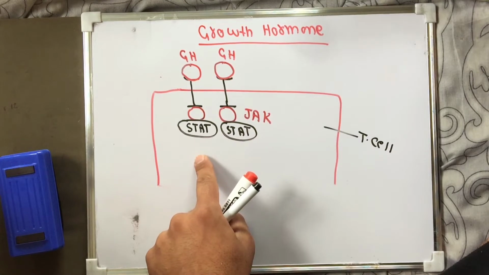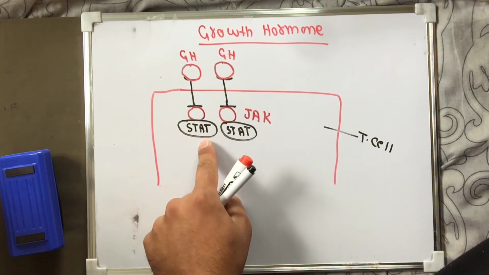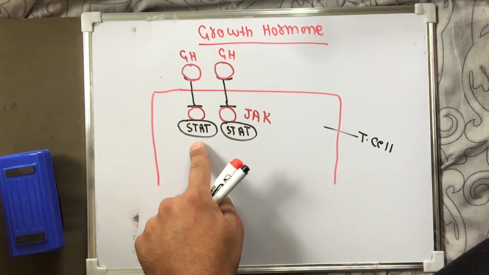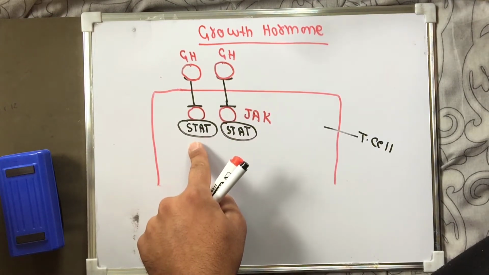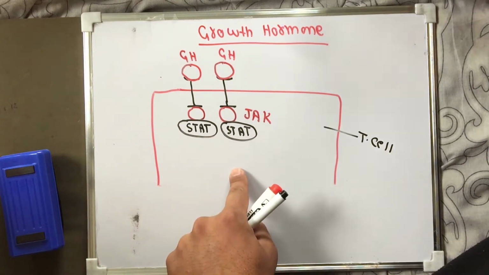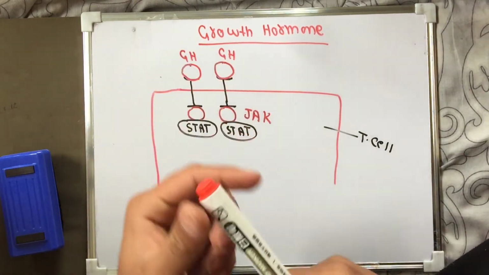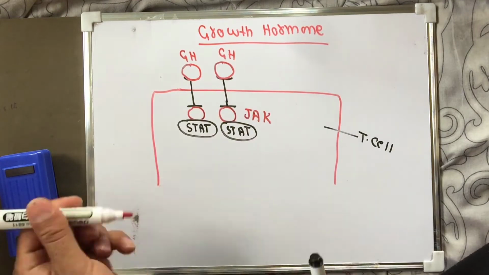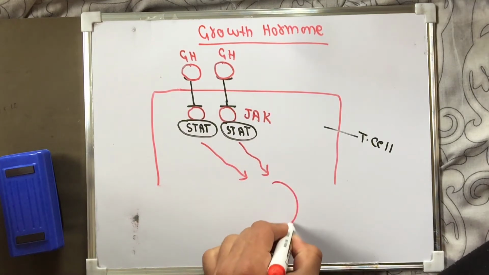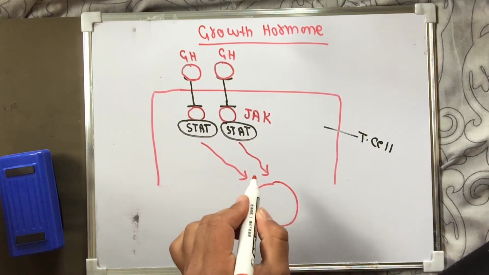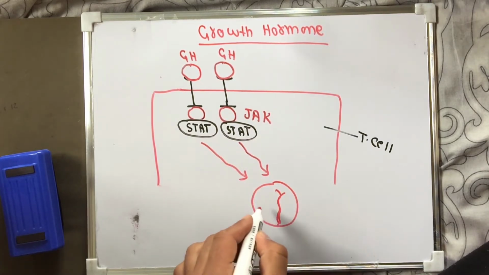STAT stands for signal transducer and activator of transcription. So what is the activity of this STAT molecule? STAT molecules activate the nucleus. When they activate the nucleus, they cause the production of proteins: first messenger RNA and then protein formation will occur. So what these molecules actually do is send a signal to the nucleus of the target cell. When the signal is sent to the nucleus of the target cell, then transcription will occur in this cell.